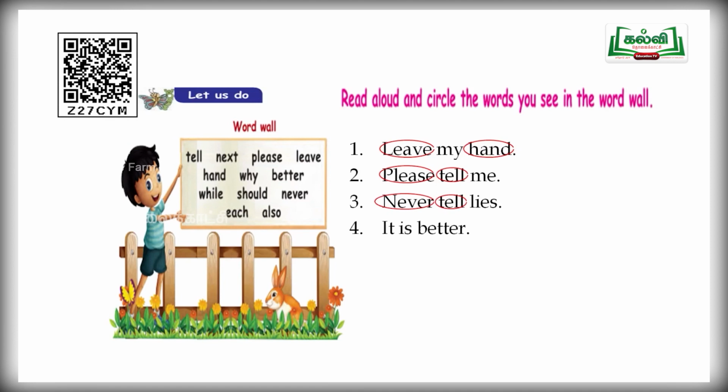Fourth one, it is better. Find out what are the words given in that word wall. Yes, better alone. Circle better. And next one, fifth. Each one should come here. Find out what are the words given in that word wall. Very good, children. Each. And next one, should. That's all. So circle each and should.